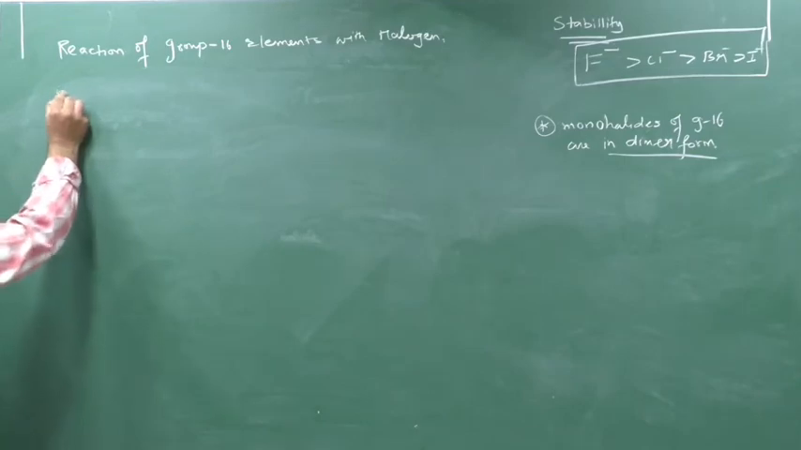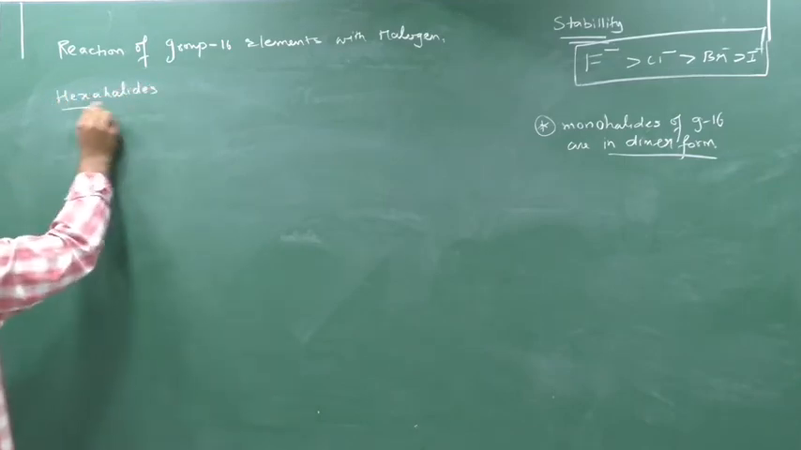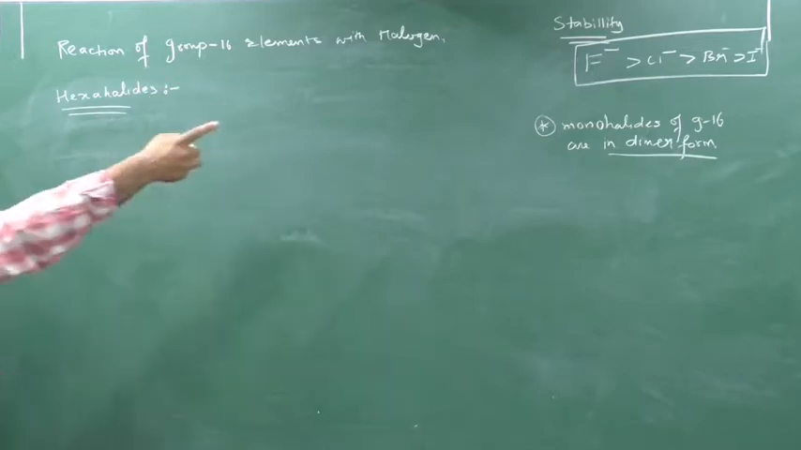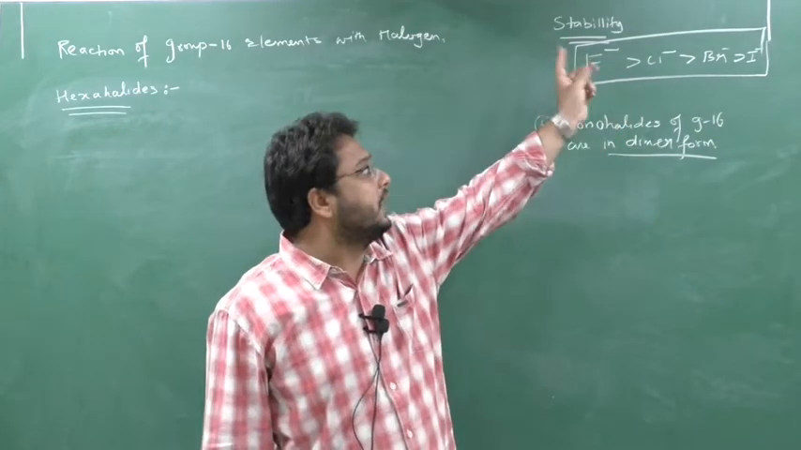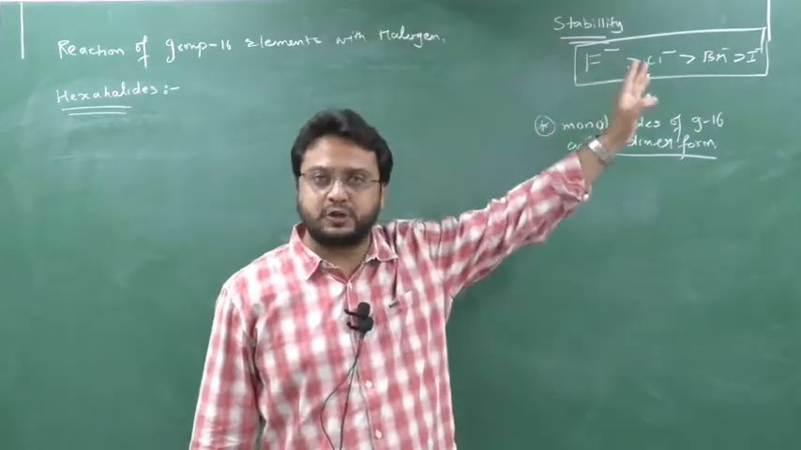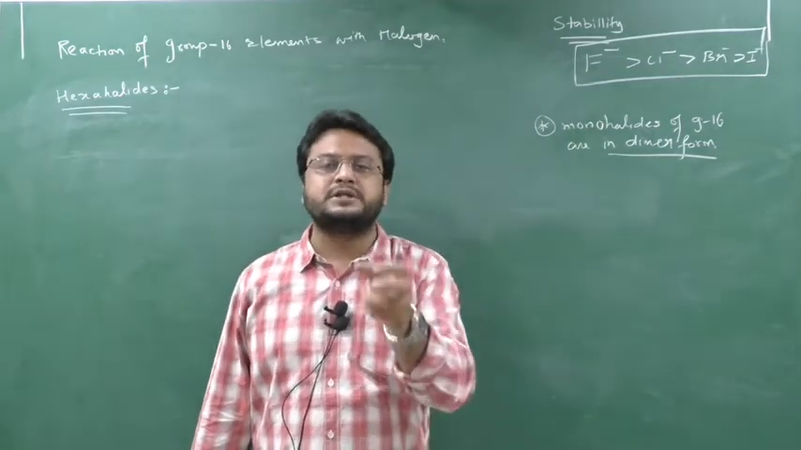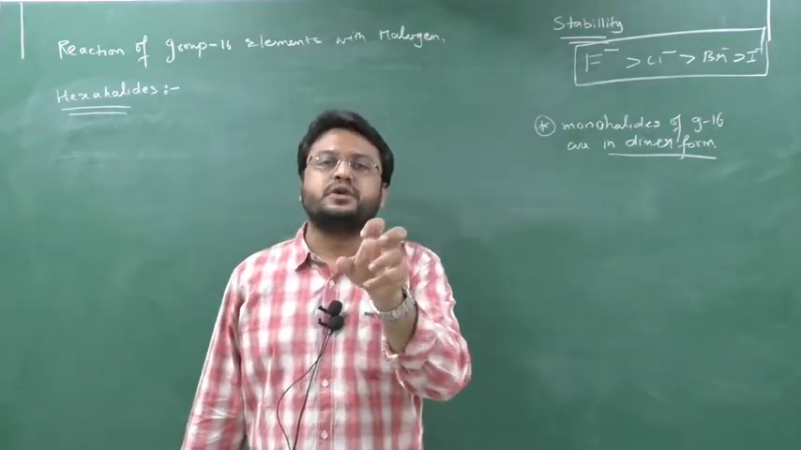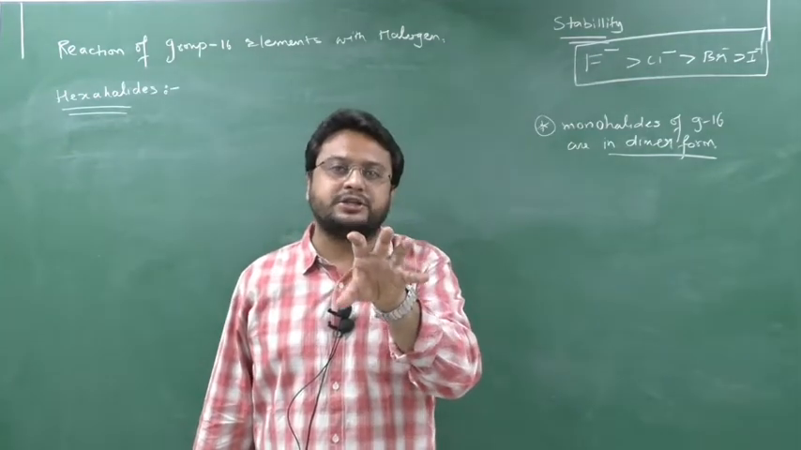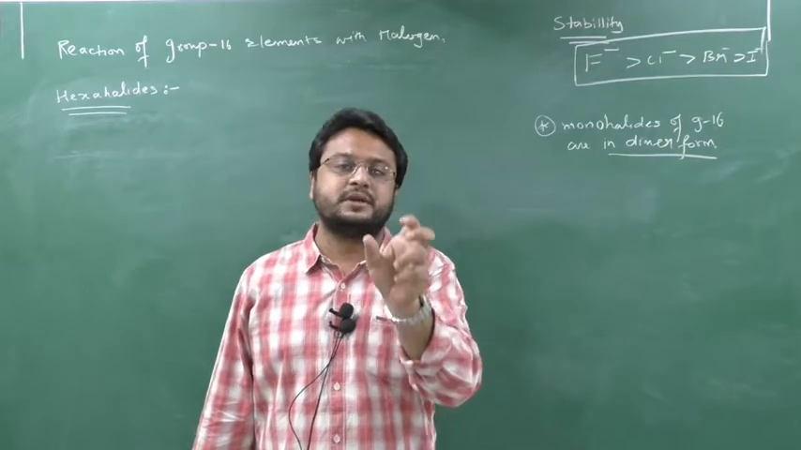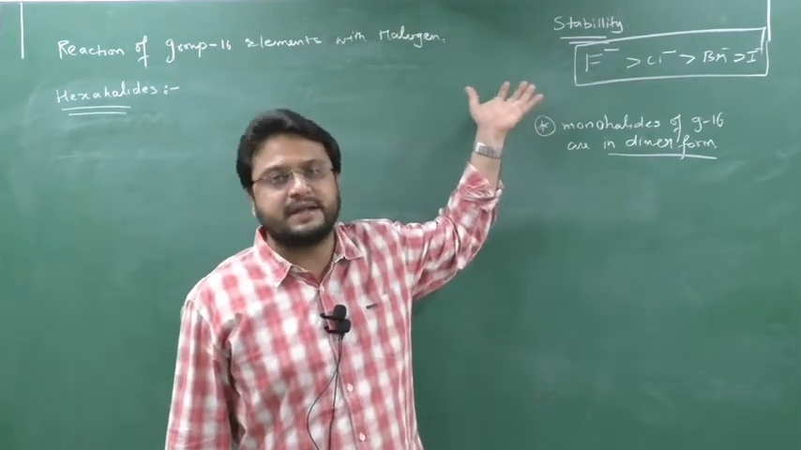So hexahalide. I told you that only the fluorine halides will be the most stable. You can see the stability. It is not that the other elements will not form halides. They will form chlorides also, they will form bromides also, but they are not stable. Fluorine halides are more stable. Why? The reason is fluorine is the smallest in size. Due to its small size, fluorine is highly electronegative, so the bond will be very strong. Due to this reason, the halides formed by fluorine will be very strong, hence they are stable.